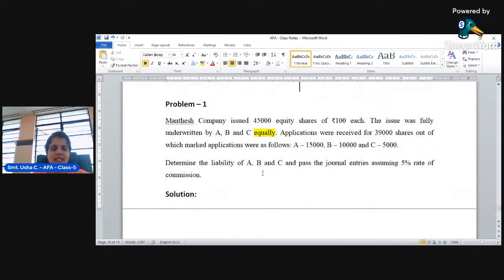Okay. First, we'll write what we are going to calculate: calculation of net liability of A, B, and C underwriters.